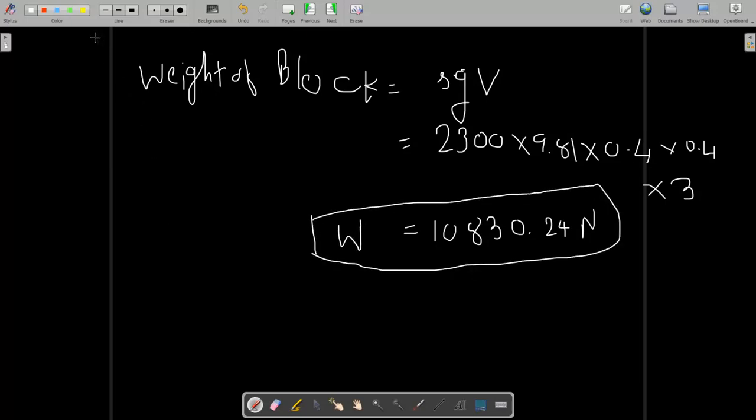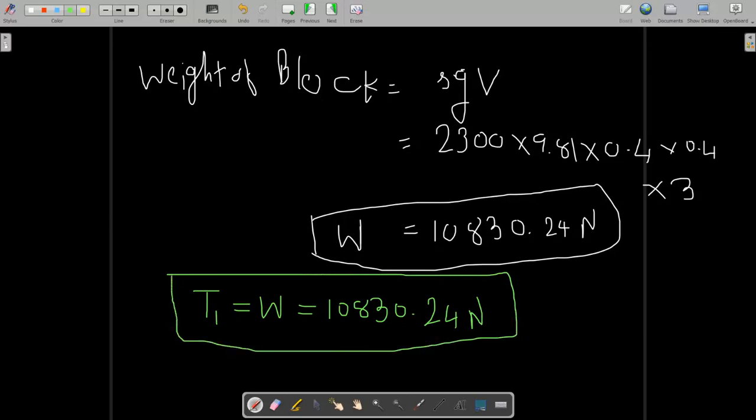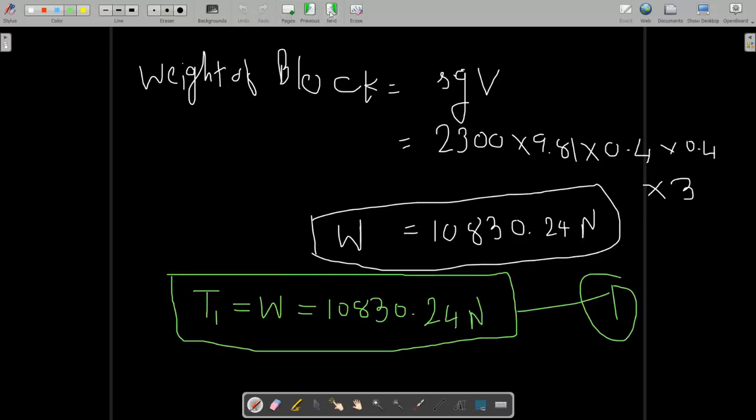Now, in our first case, when not immersed in water, the tensile force in the rope will be the same as the weight of the block. So it will be 10,830.24 Newton. Mark this as number one. Now what we have to do is find the second force, the tensile force after immersing the block in seawater.